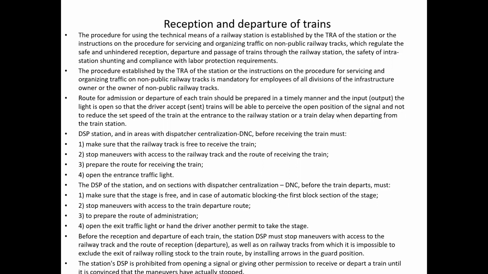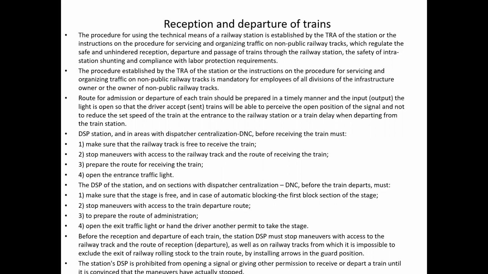The DSP of the station, and in sections with dispatcher centralization the DNC, before the train departs must make sure that the stage is free, and in case of automatic blocking, the first block section of the stage. Stop maneuvers with access to the train departure route. Prepare the route, open the exit traffic light or hand the driver another permit to take the stage.